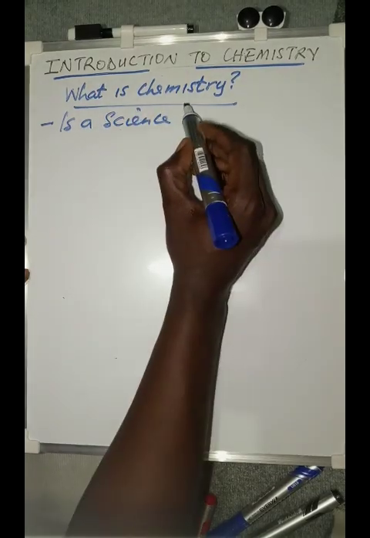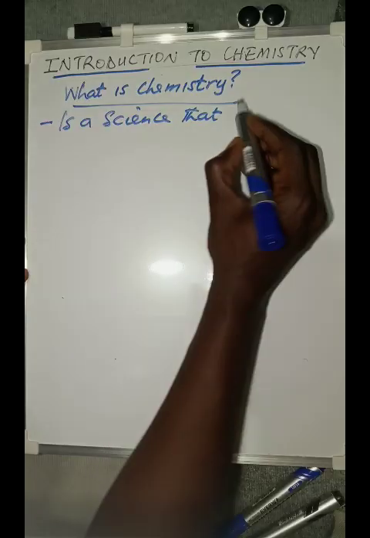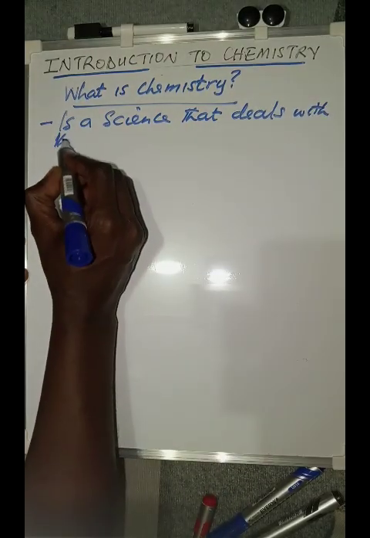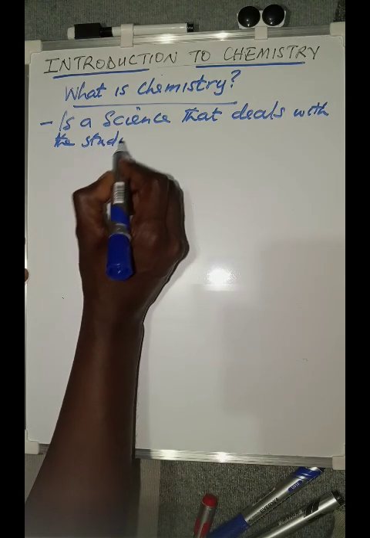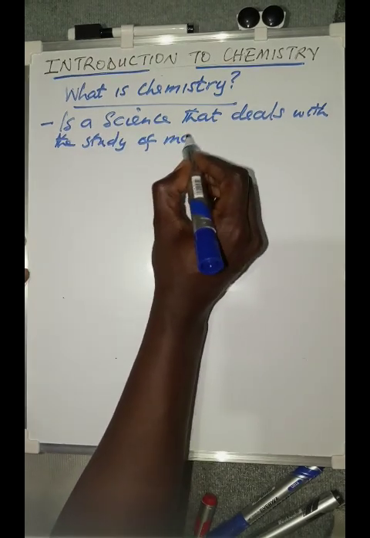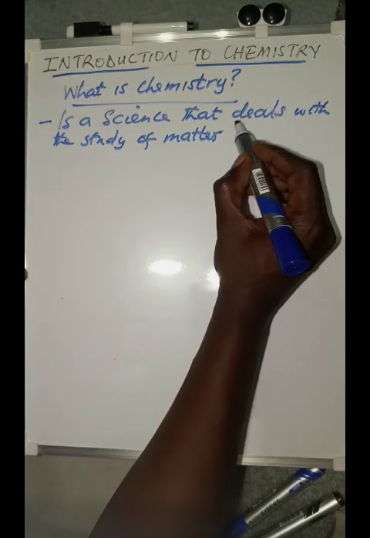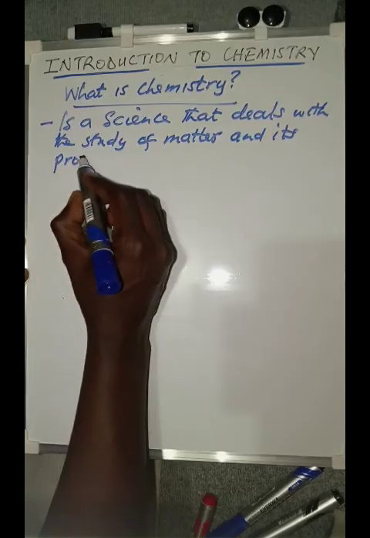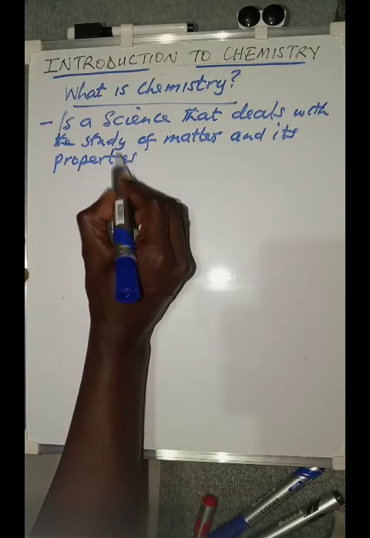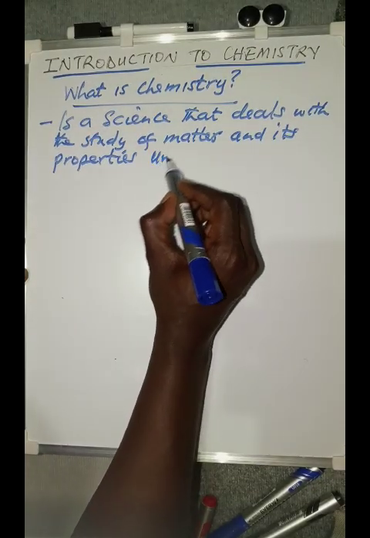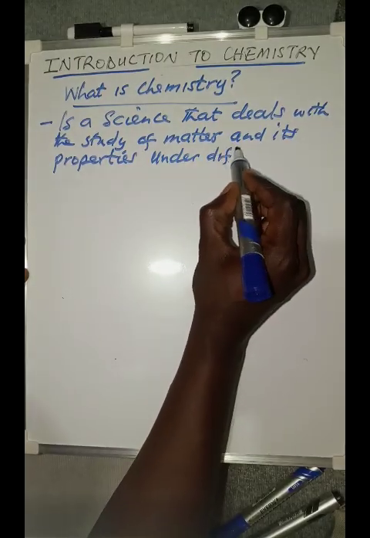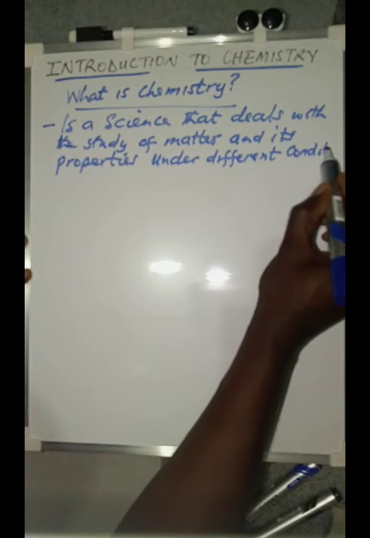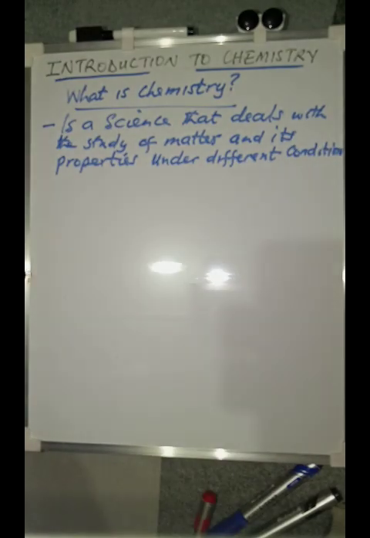So chemistry is a science that deals with the study of matter and its properties under different conditions. So this is what we call chemistry.